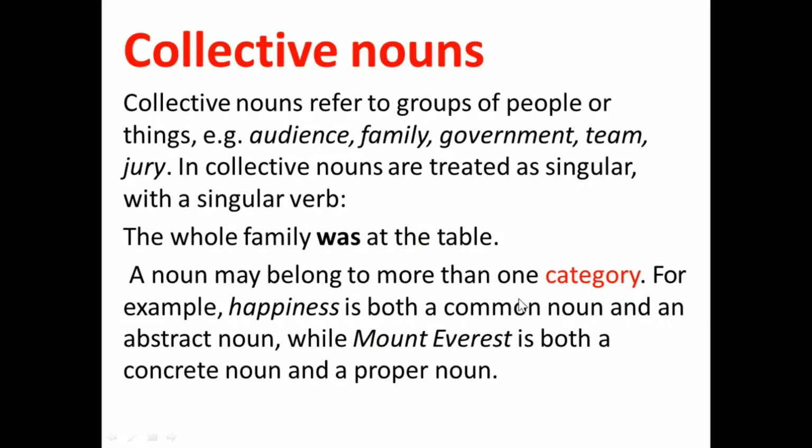A noun may belong to more than one category. For example, happiness is both. Now here we need to learn, as I told you at the beginning, that abstract and concrete noun can belong to the different categories. For example, they can be common, they can be proper. Here happiness is both a common noun and an abstract noun. Happiness we cannot touch, of course, it doesn't have a physical body, so that's why this is an abstract noun as well as common noun.